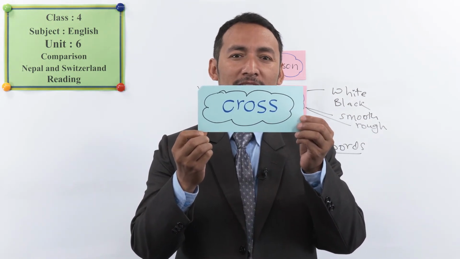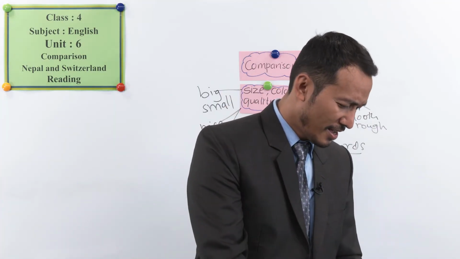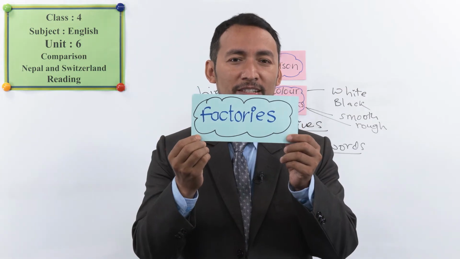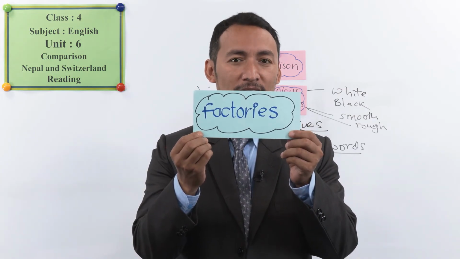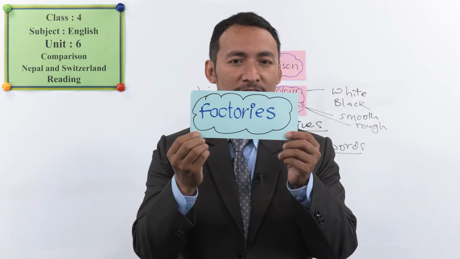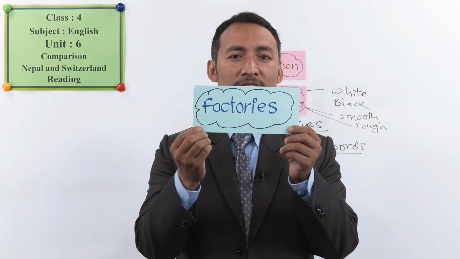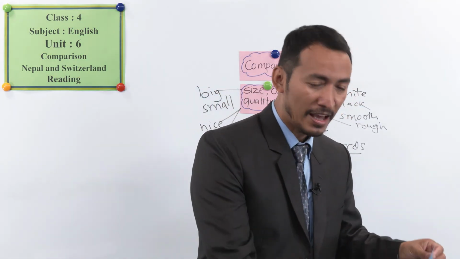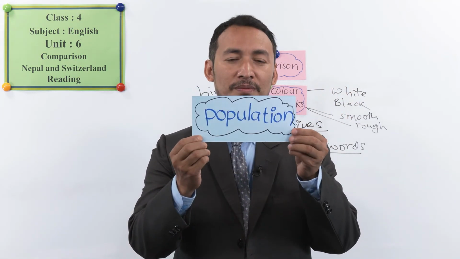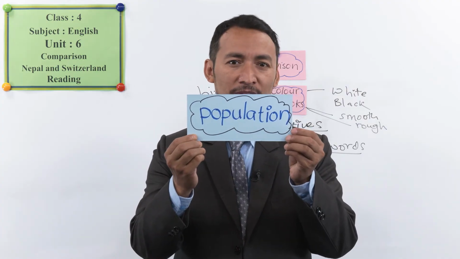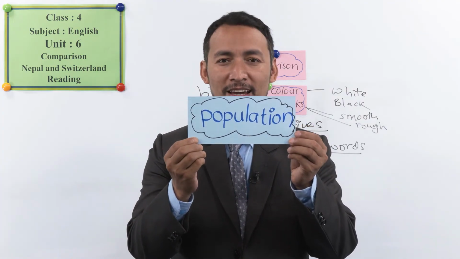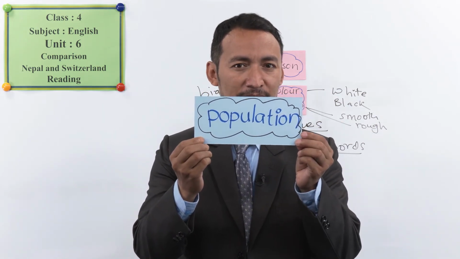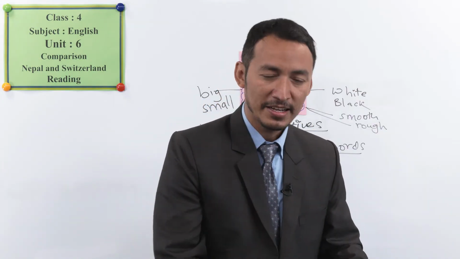Once again, cross. And what about this one? Can you read it aloud? Yes, it's the plural of factory, and it's called factories, right? Factories, okay? And we have the last word here. Can you read it aloud to your friends? Yes, it's population. Population, once again. Very nice, students.